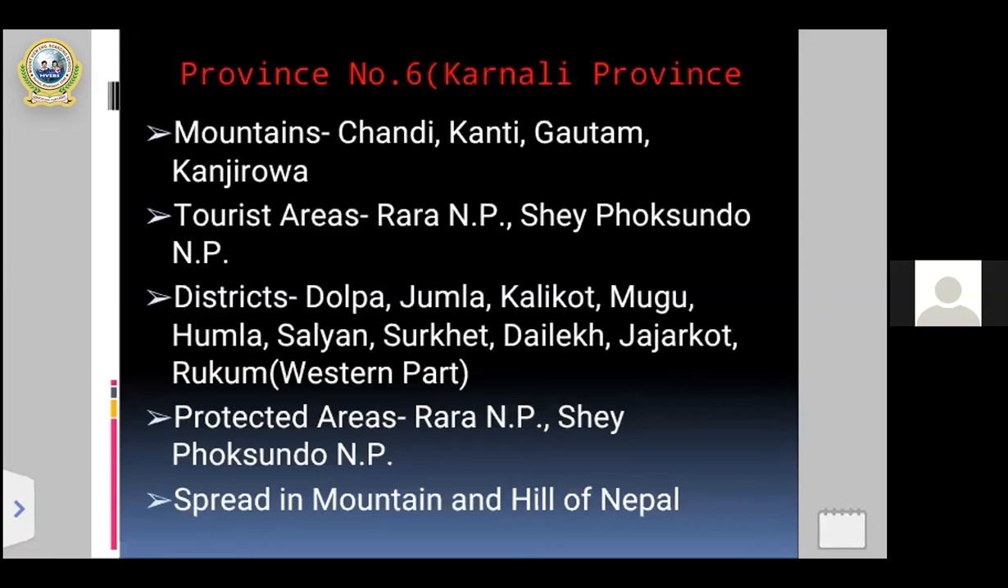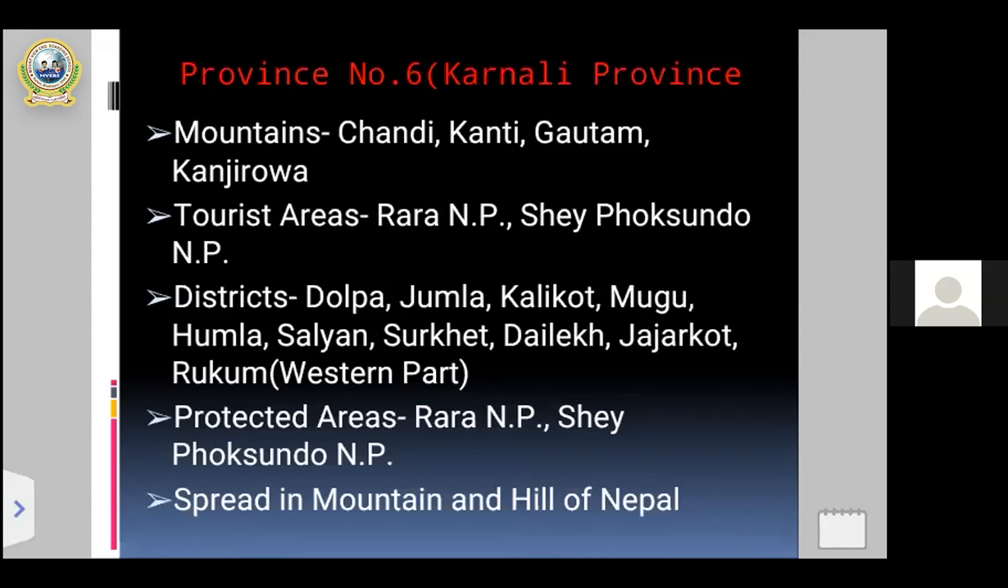western part. And just I told you that Rukum also divided into part, western and eastern, and the next one is Nawal Parasi, eastern and western. So Rukum, the western part, which is located in province number 6. That means in Karnali province. All right. And after then you can see some protected areas.